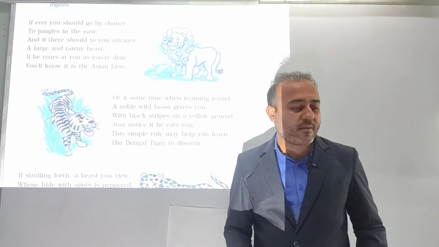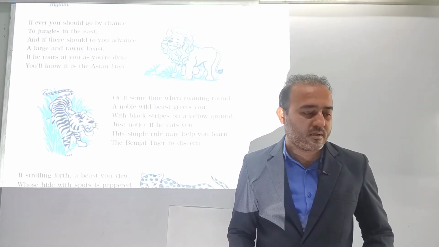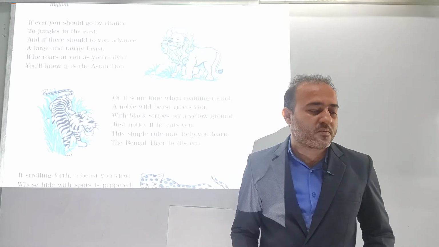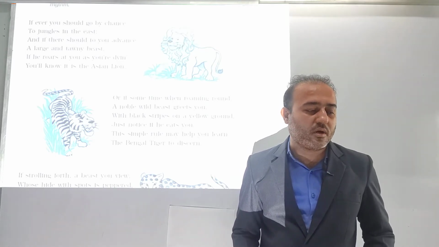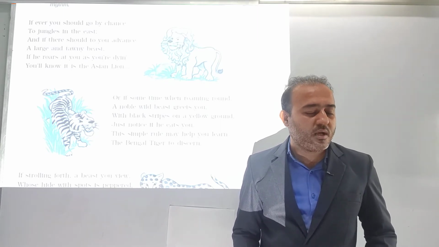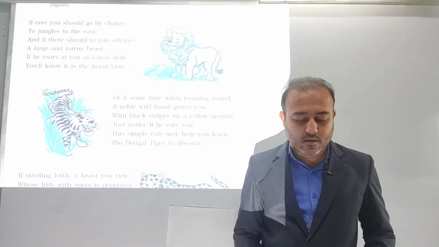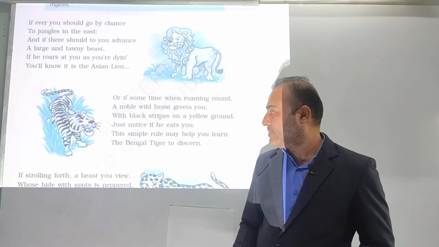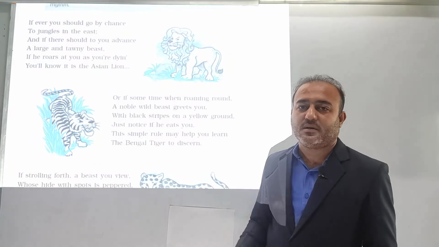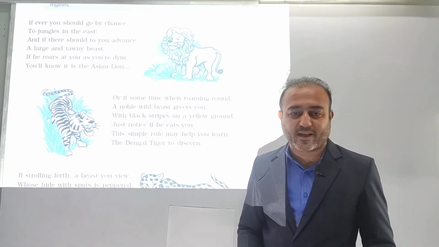Or if sometime when roaming around, a noble wild beast greets you with black stripes on a yellow ground, just notice if he eats you. This simple rule may help you learn the Bengal tiger to discern. Okay, so let us try to understand this paragraph.